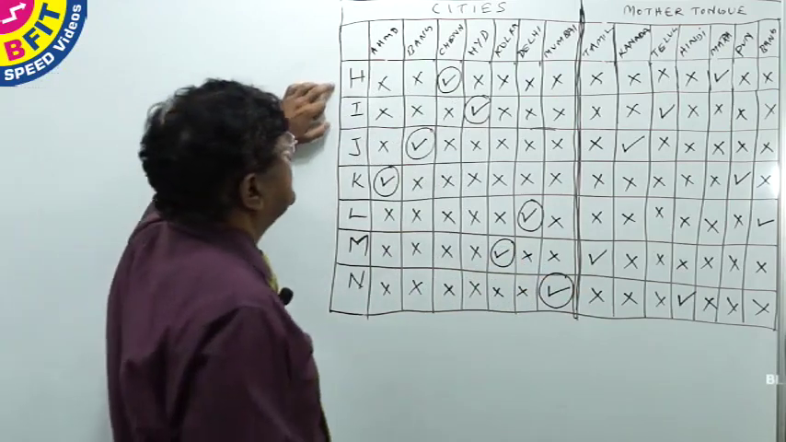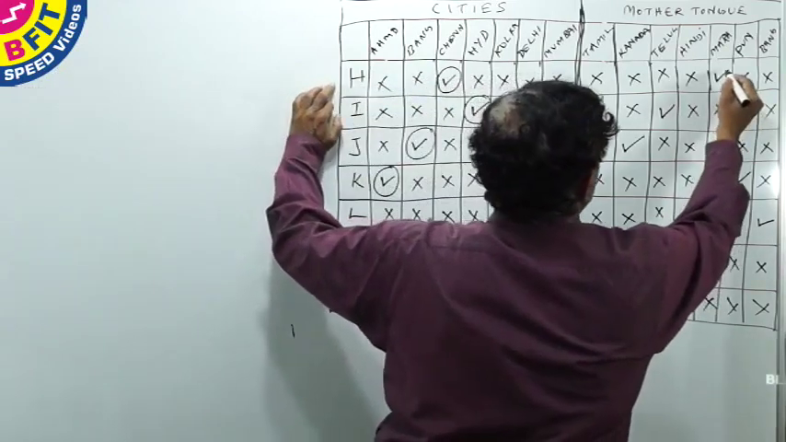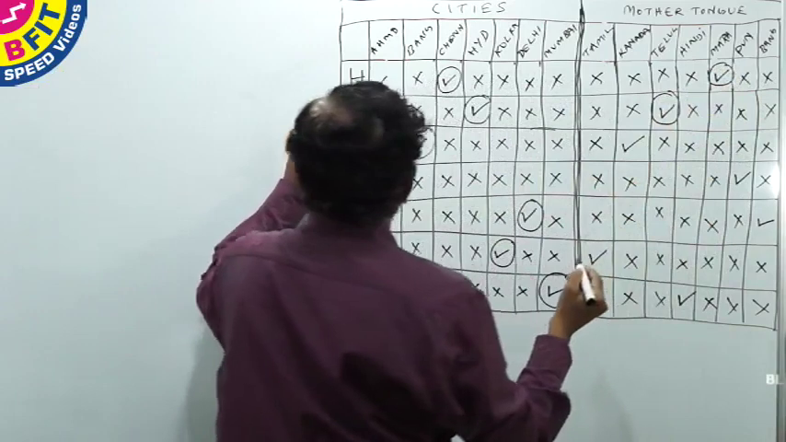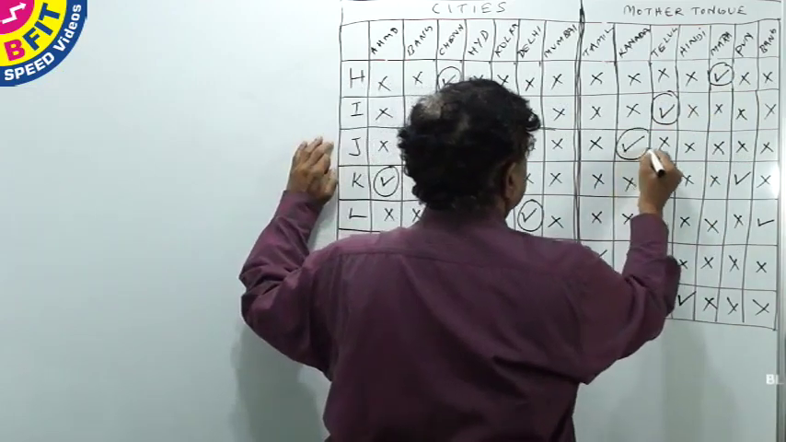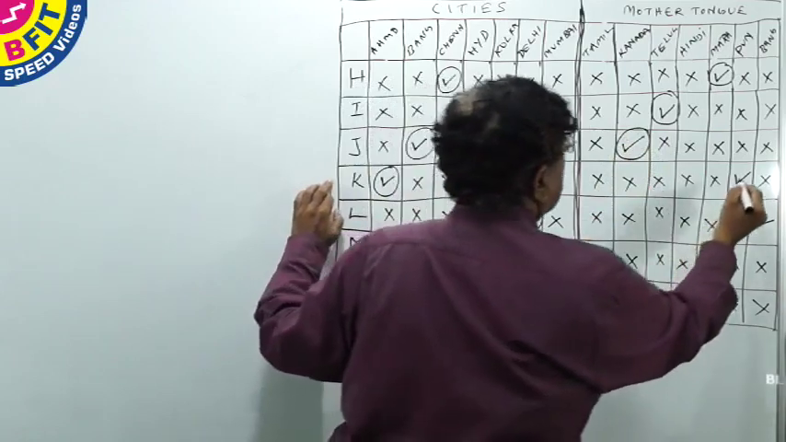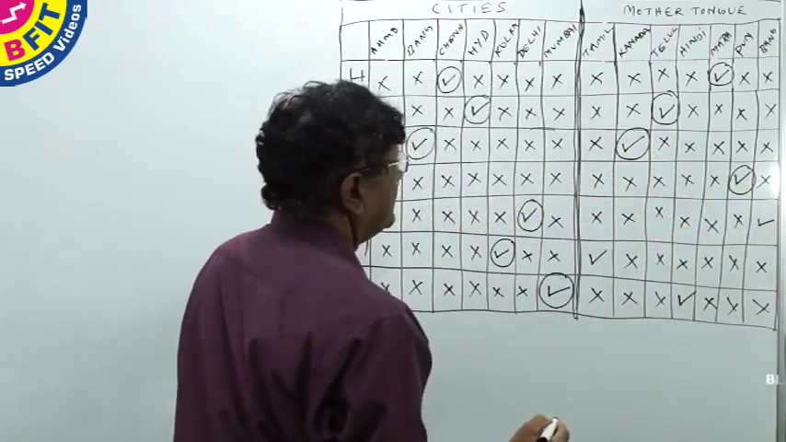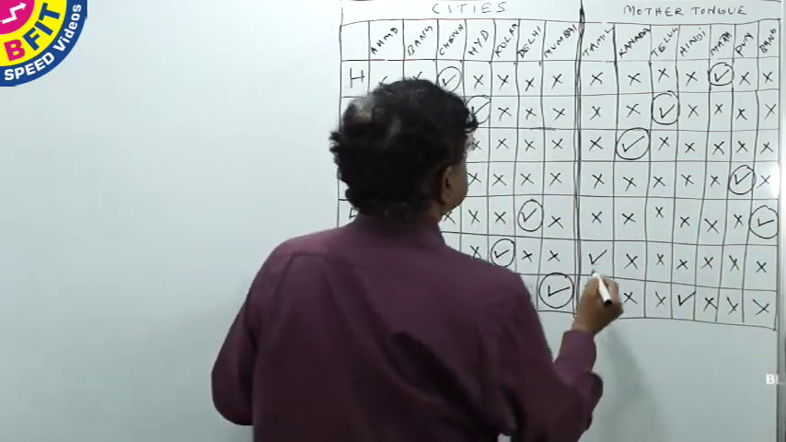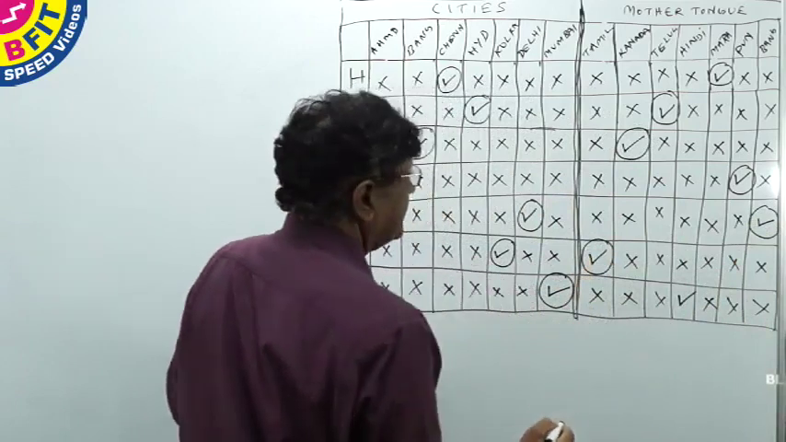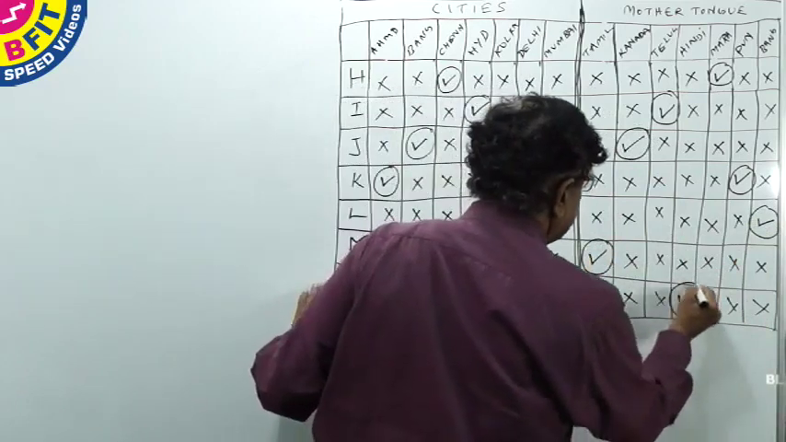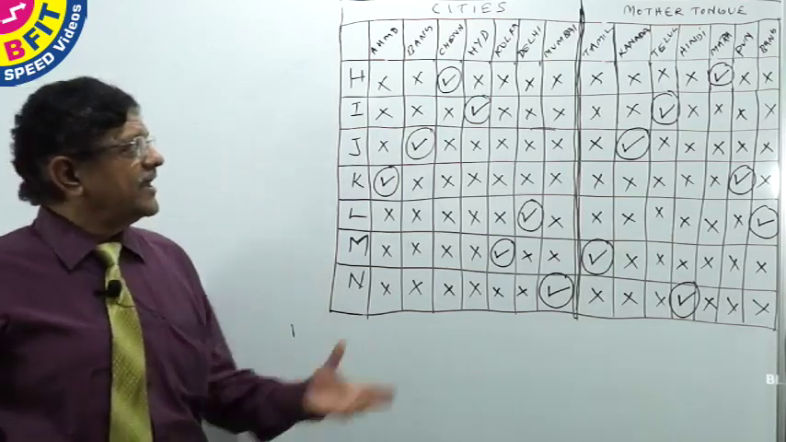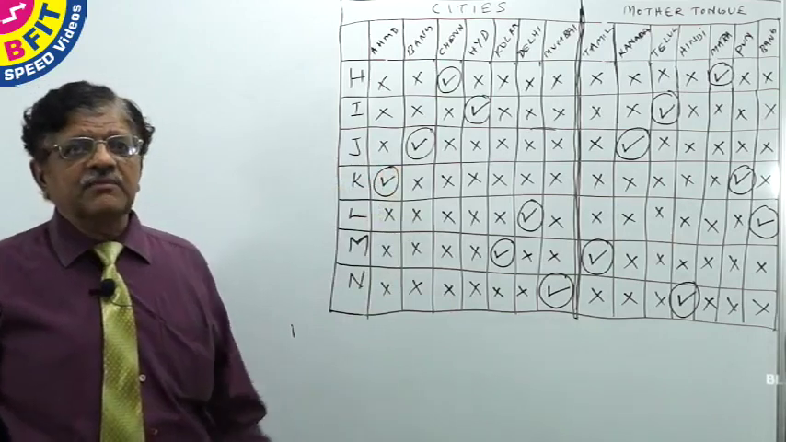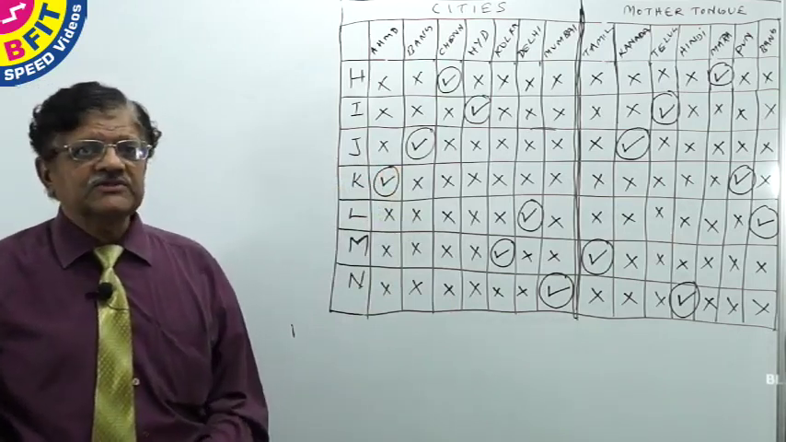Similarly, the mother tongue of H is Telugu, mother tongue of J is Kannada, mother tongue of K is Punjabi, mother tongue of L is Bangla, mother tongue of M is Tamil, and mother tongue of N is Hindi. Now with the help of this table, we are able to map the persons to their cities and to the mother tongue. So what is the first question?